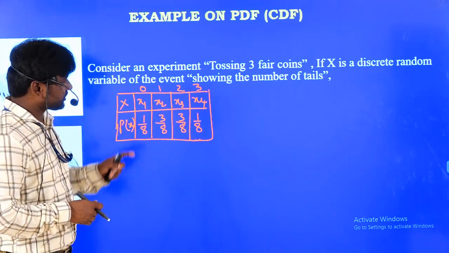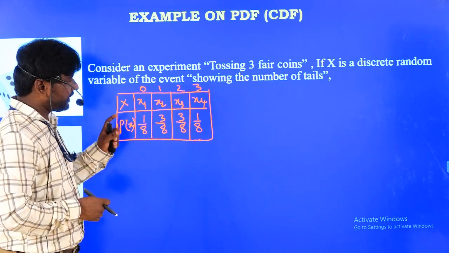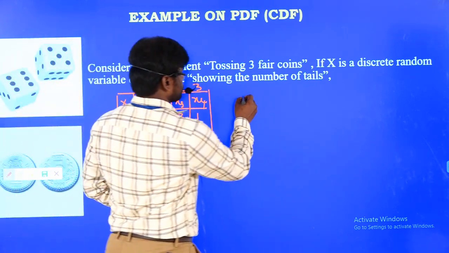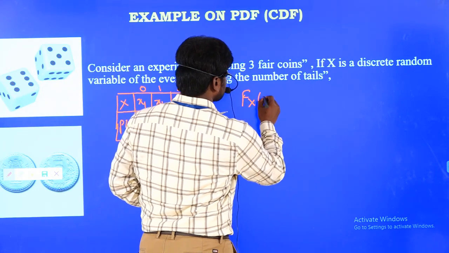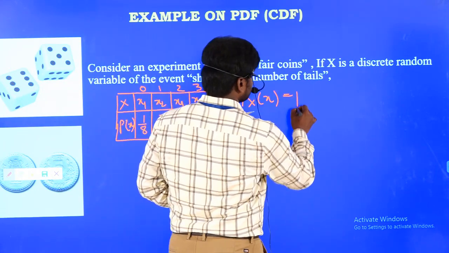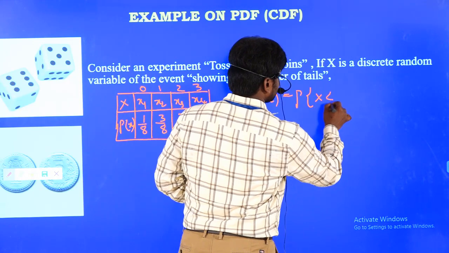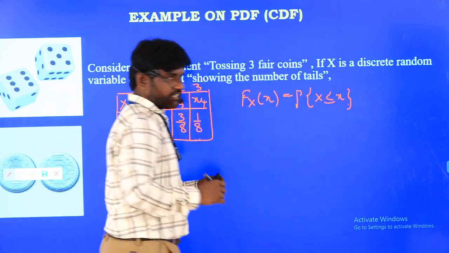But now from this, how are we going to write our probability distribution function? If you want to find the probability distribution function, we all know the formula is the probability of X less than or equal to small x. This is an event.